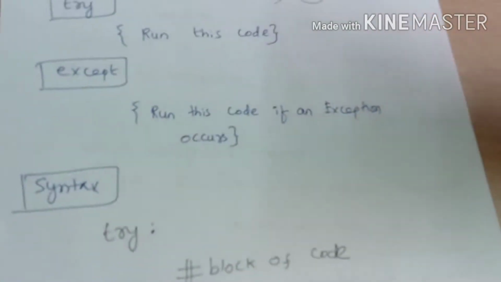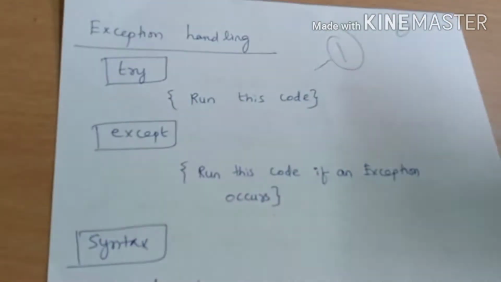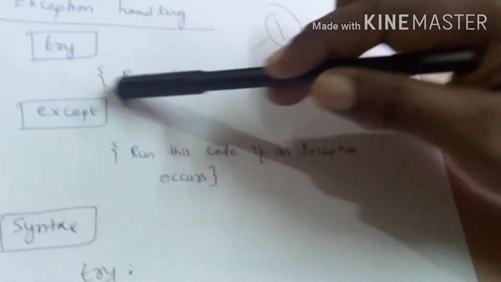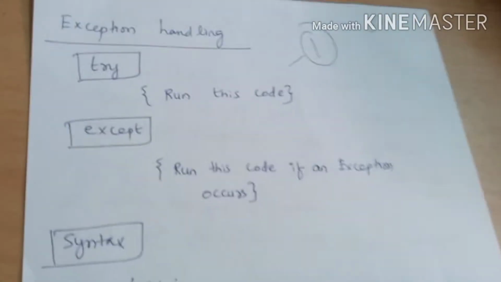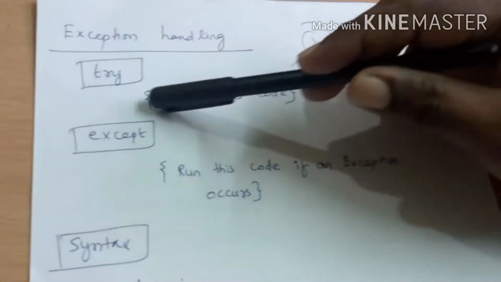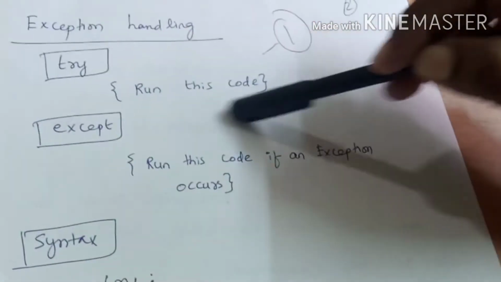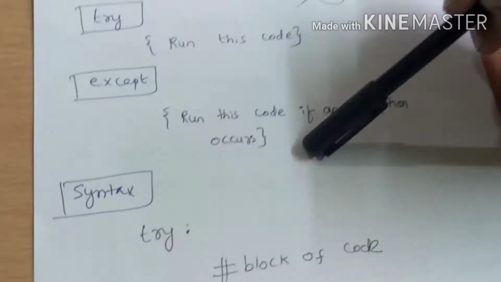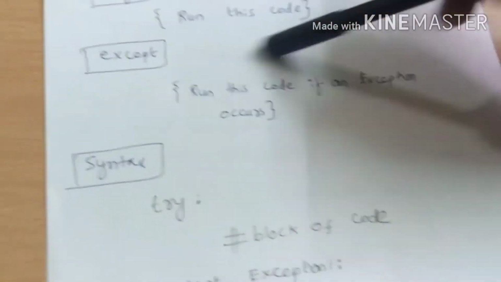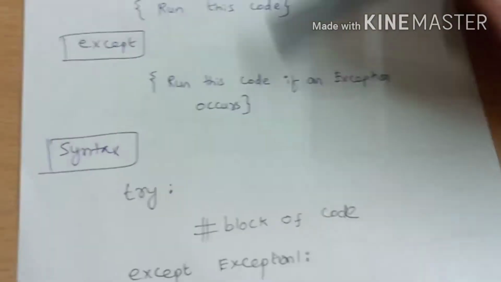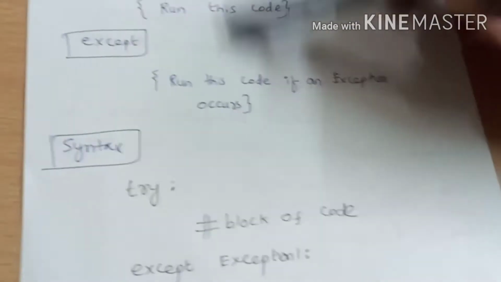When you write a program, you will expect some part of the code might cause an error. All that part of the code you have to put in the try block. In our example, when you try to divide two numbers, we know the division is the operation that may create an error. So that operation you want to give inside the try. Now except, what is except? Except is to run the code if an exception occurs. So in the except, you want to put the code that you want to run when an exception occurs. So this is the first version of the exception handling.